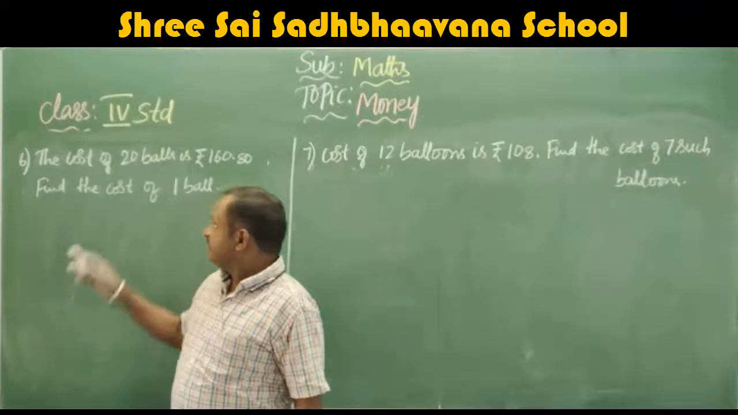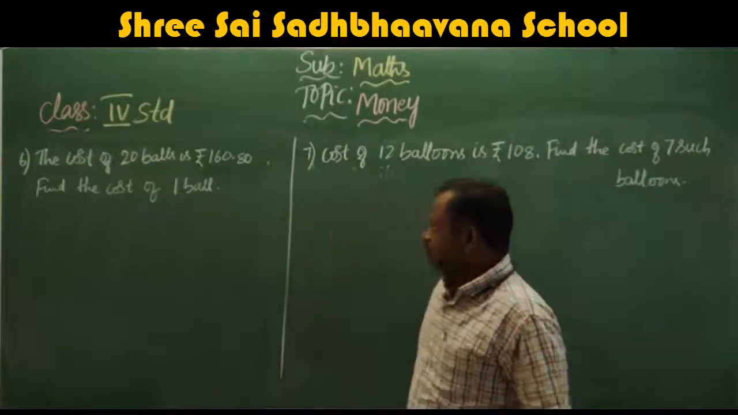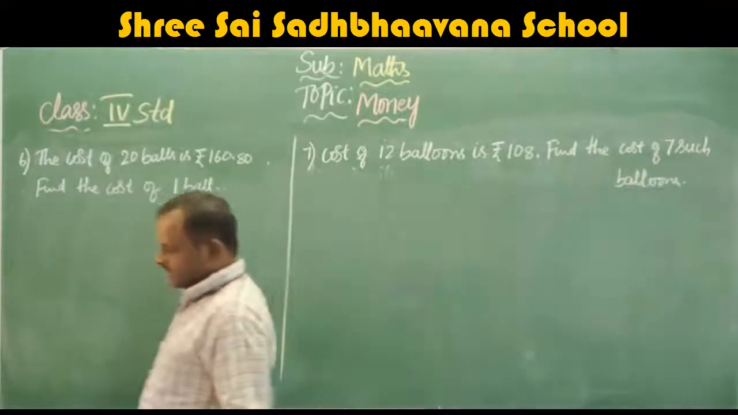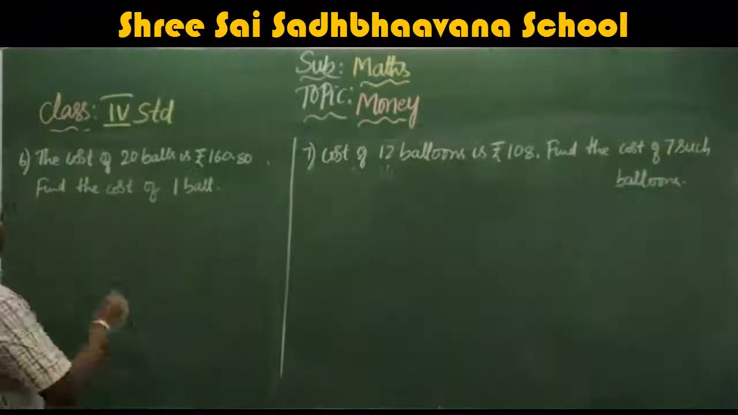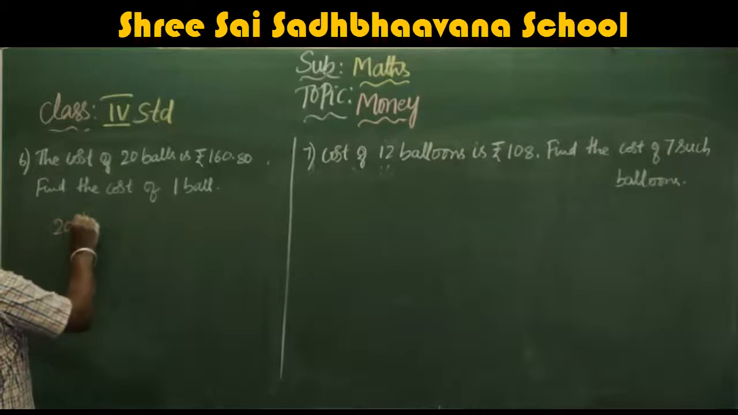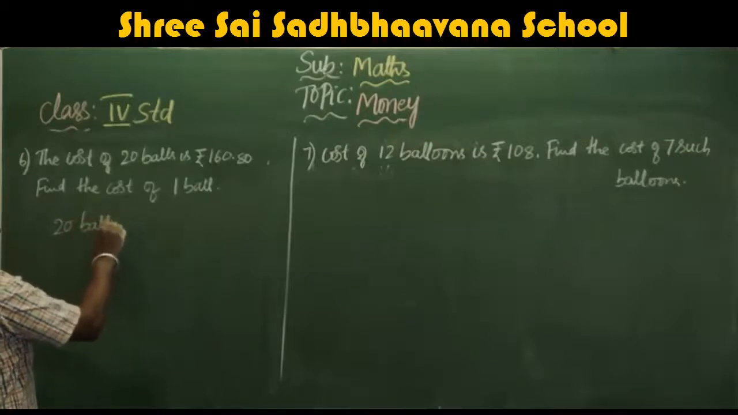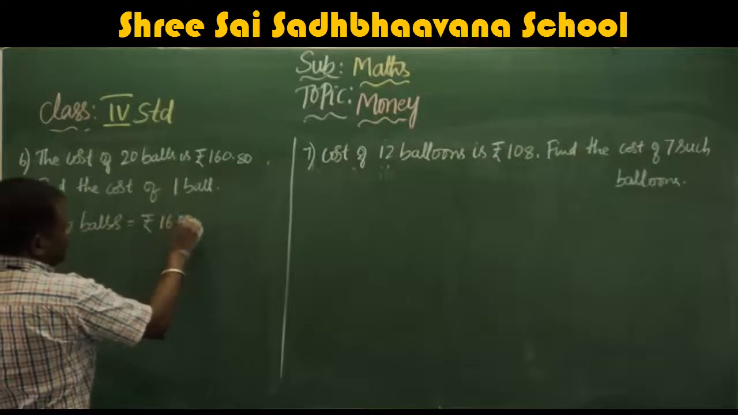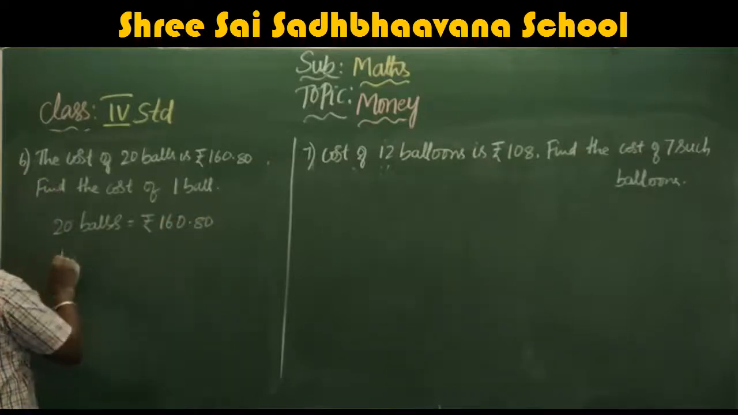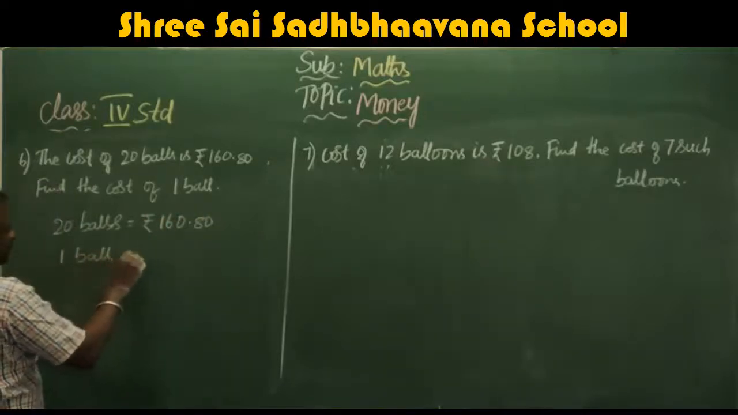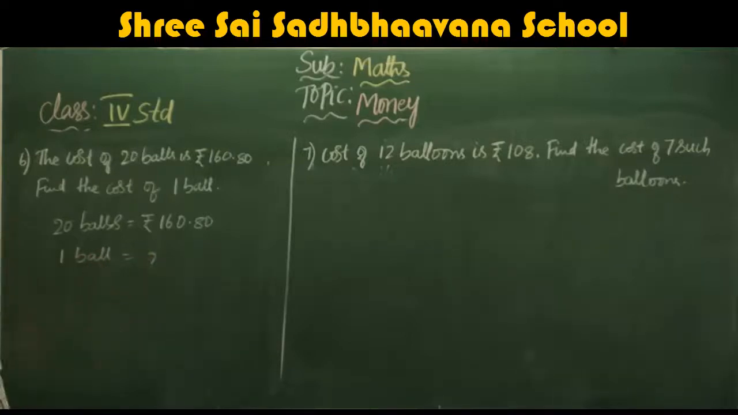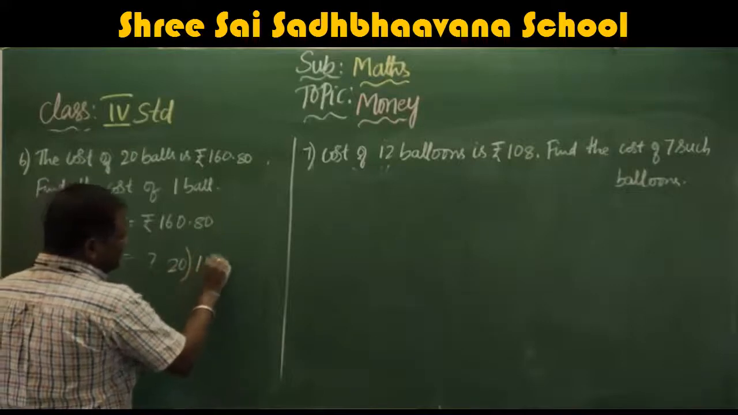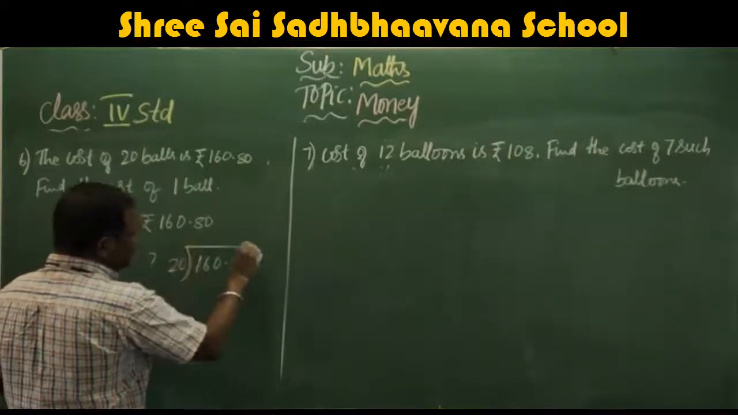Next, find the cost of 1 ball if the cost of 20 balls is rupees 160.80. Here they are given the cost of 20 balls. So 20 balls is equal to rupees 160.80. Therefore, 1 ball is equal to how much? We have to do the division. By 20 you divide 160.80.